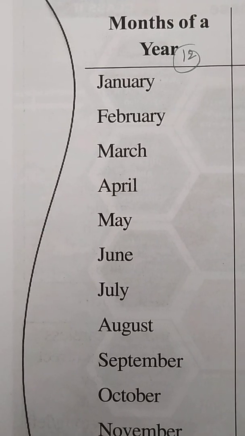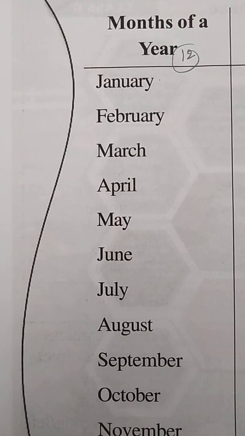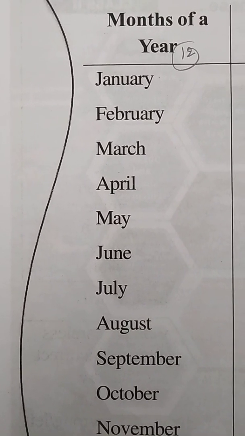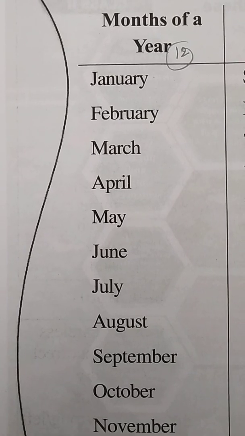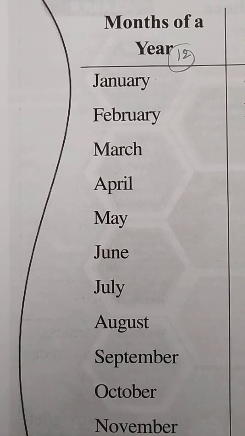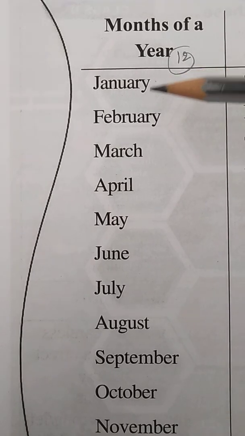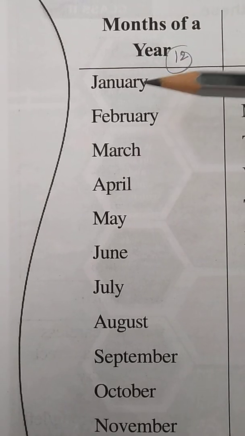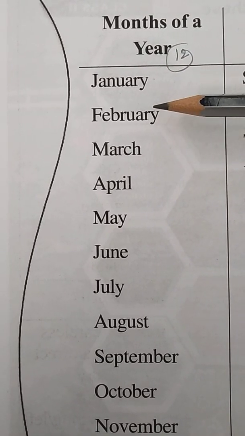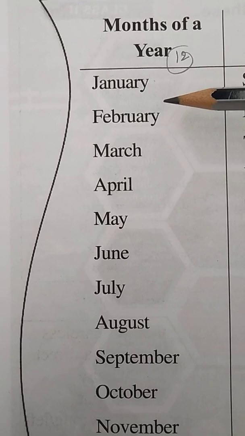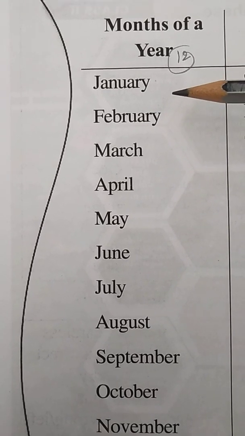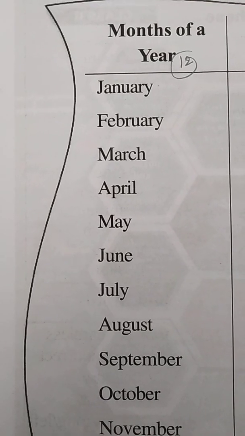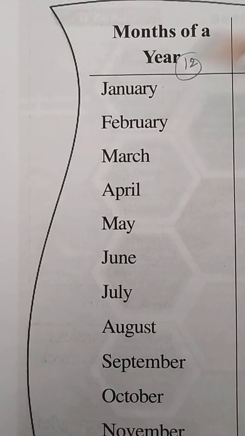February. So what is February special for? Sometimes in the month of February, which festival falls, children, do you know? Mahashivratri. Sometimes it falls in the month of February and sometimes in March also. So in the February month we celebrate the Mahashivratri festival, and Shivaji Maharaj Jayanti also we celebrate in the February month.